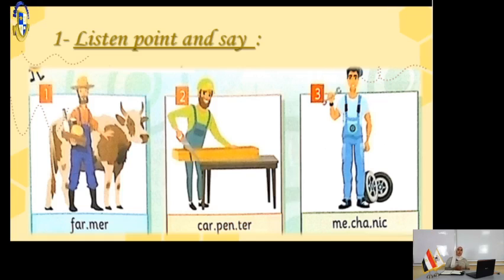Now look at picture number 2, carpenter. I'm going to divide it. Carpenter. So this word contains 3 syllables. Picture number 3, mechanic. Let's divide it into syllables. Mechanic. 3 syllables.